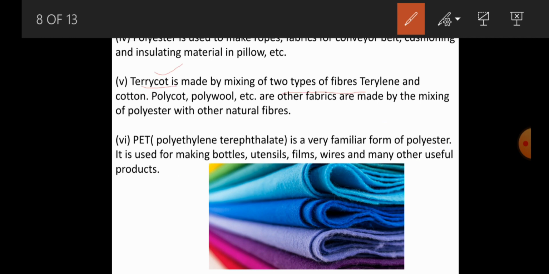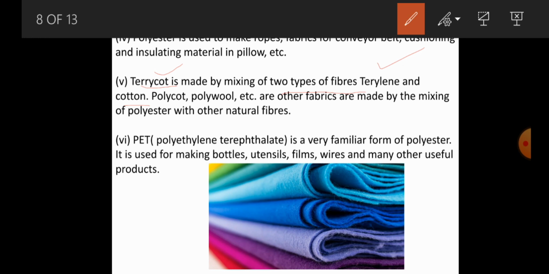Terracotta is made by mixing two types of fibers, terylene and cotton. Terracotta is a type of polyester made by mixing terylene and cotton.